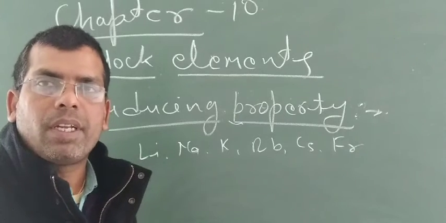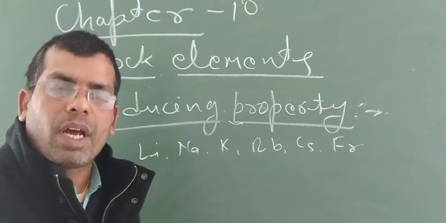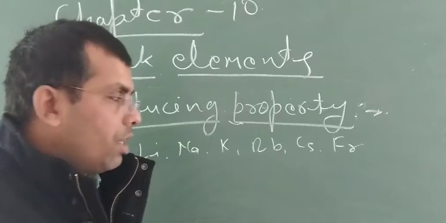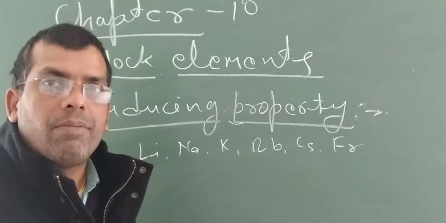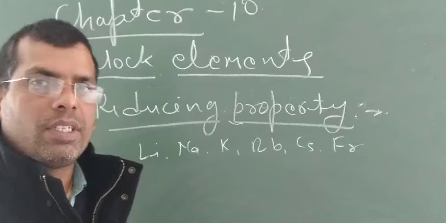This reducing property increases on moving from top to bottom only for metals which are present in the solid state.